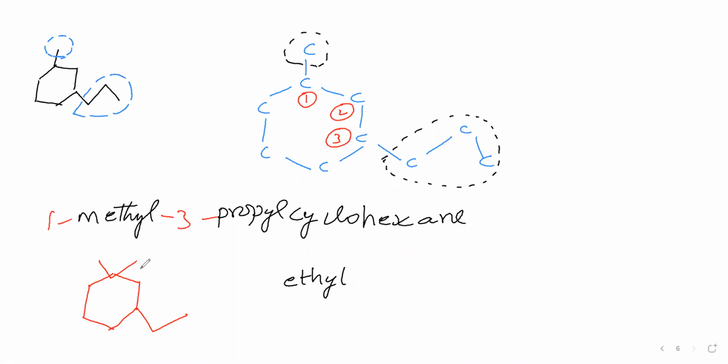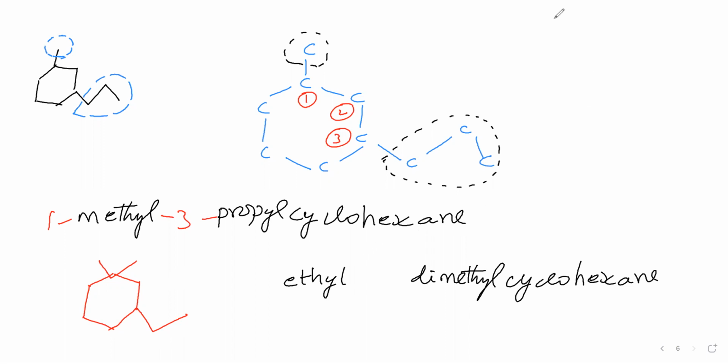Next branch is methyl, therefore dimethyl. This is a cyclic compound, therefore cyclo. It contains 6 carbons, therefore hex. Here carbon-carbon single bond is there, therefore ane. Now numbering we have to give.